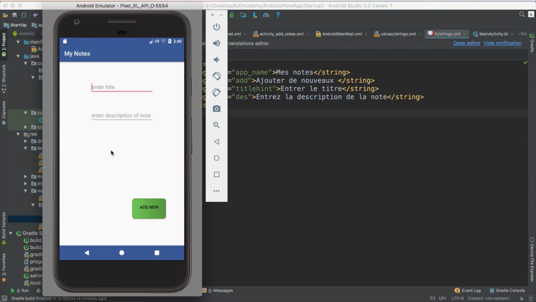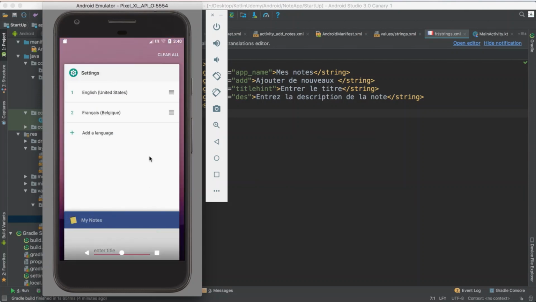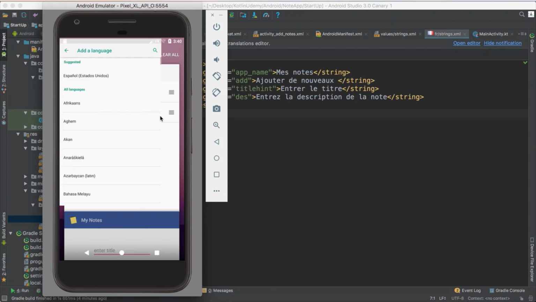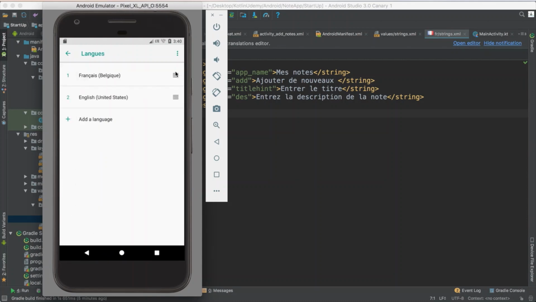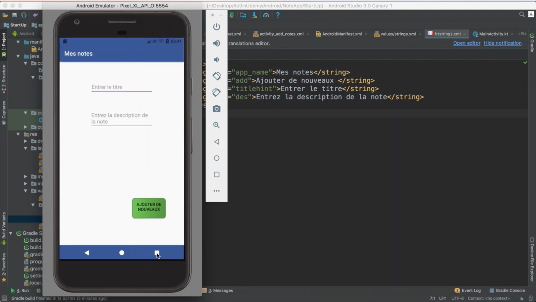Also, you will learn how to change the language of your application with the device. So if the device is running in English, you will see this language. If someone else downloads your application and their language is not English, for example they use the French language, I'll just show you how to do that. If someone has the French language, they open your app, they will see everything in French, which is an amazing feature. You will learn it here. See how everything changed to French. So many things you will learn here. So let's get started.